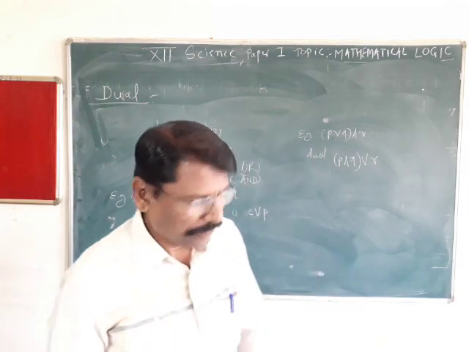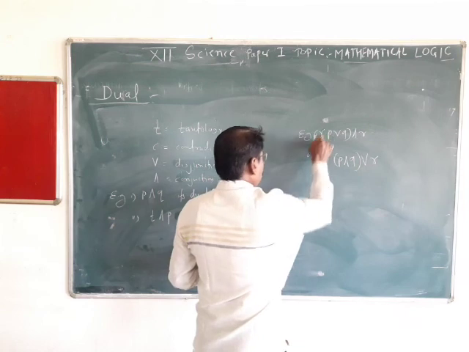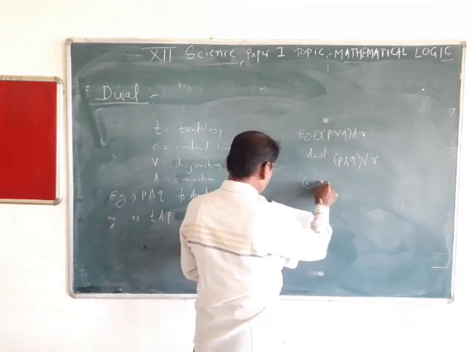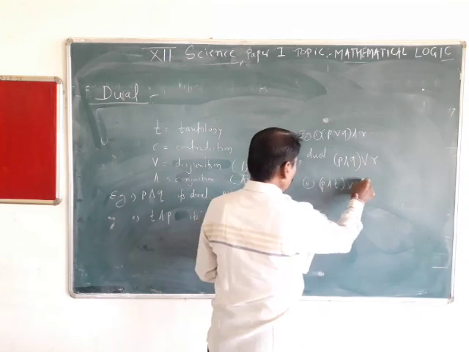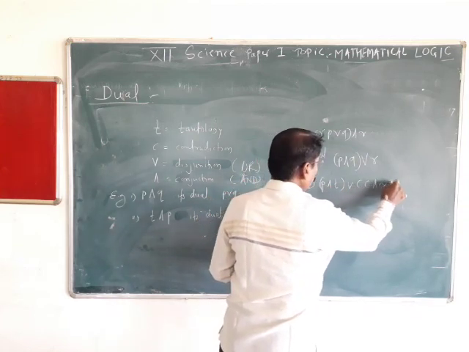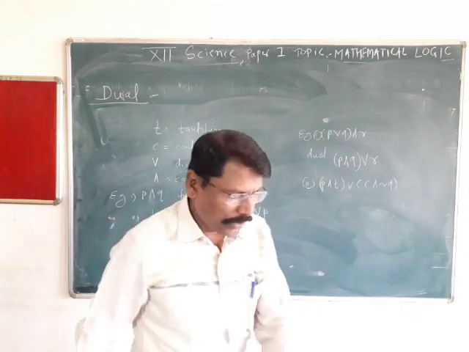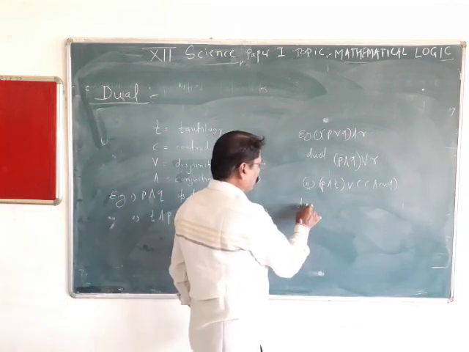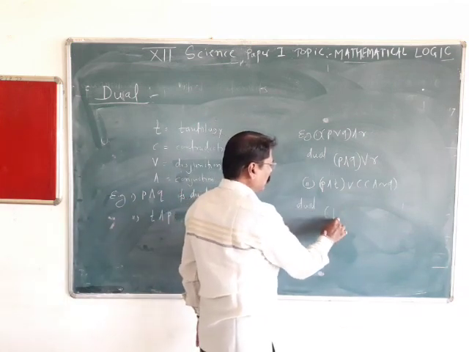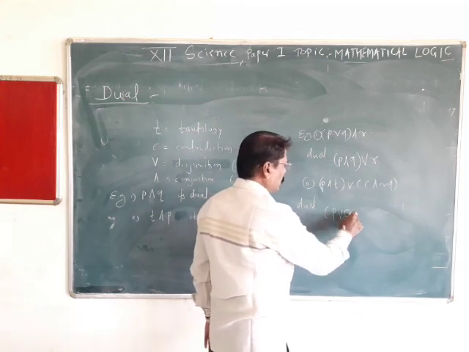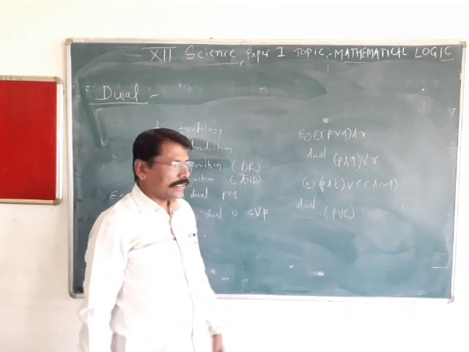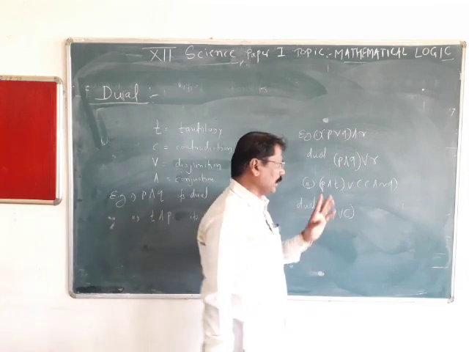Okay, one more example. Second, P and T or C and not Q. If you understood this, then its dual: there is no change in the P, and becomes or, T becomes C. That is T for tautology, C for contradiction.